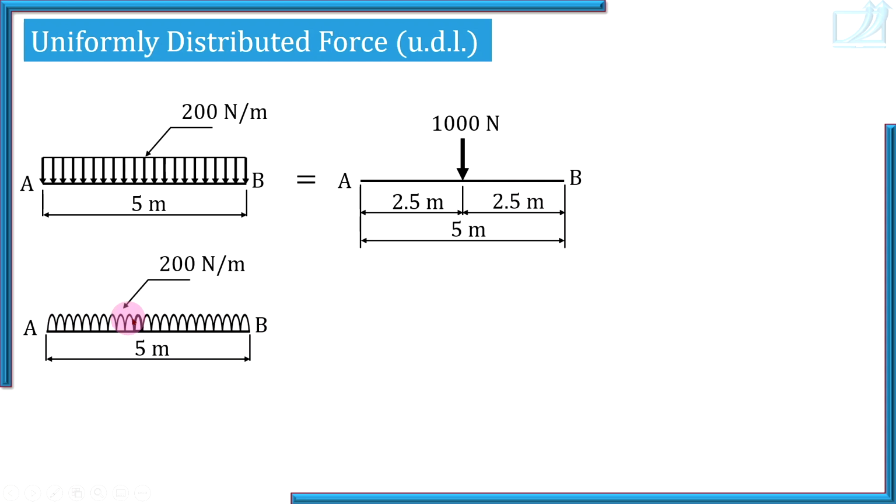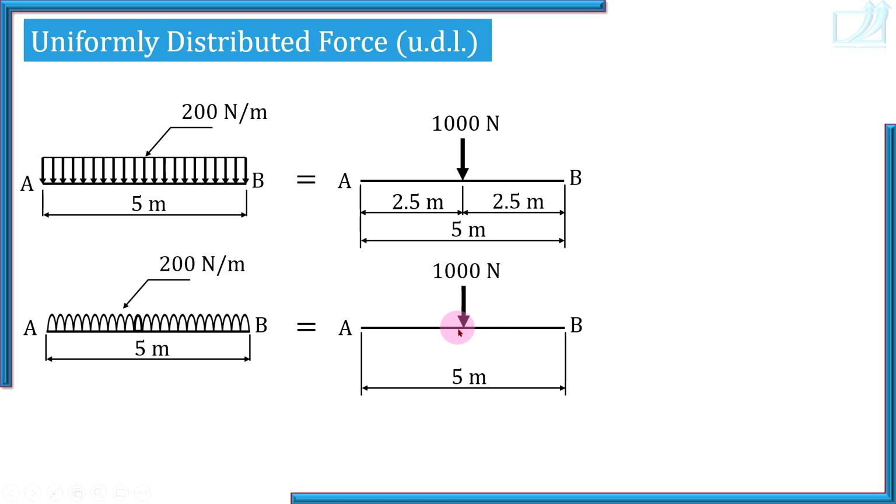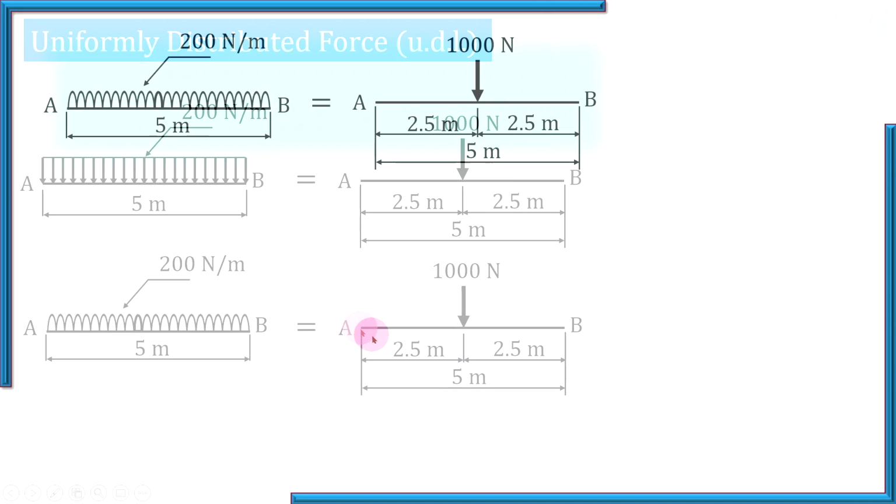This notation suggests you that it is uniformly distributed load and its intensity is always given to you, and it is a point force. How to replace UDL? At center of its length, and magnitude of the force 200 into 5. Don't forget to insert dimensions. Point of application of load is defined using dimension or distance from a reference.